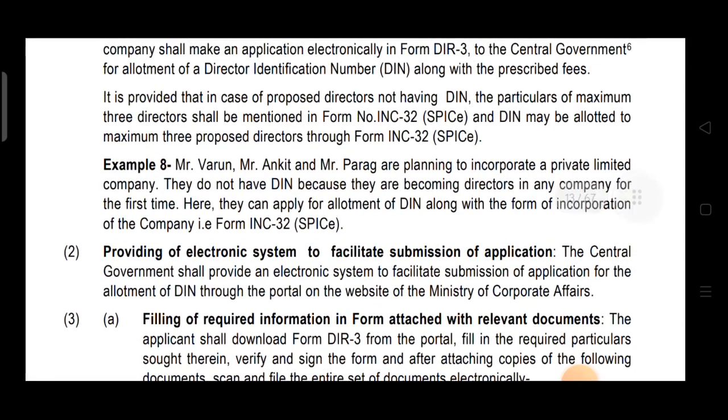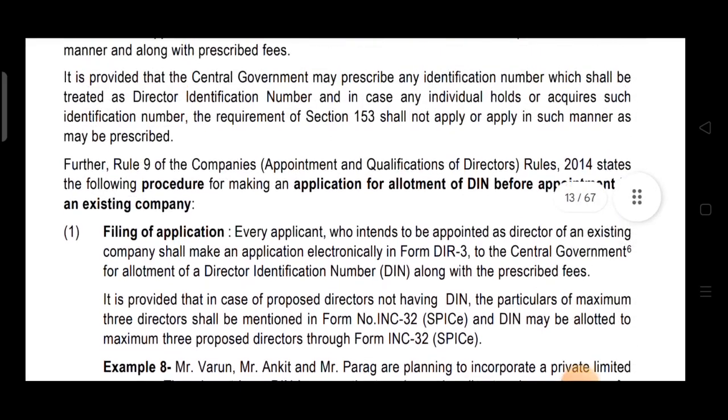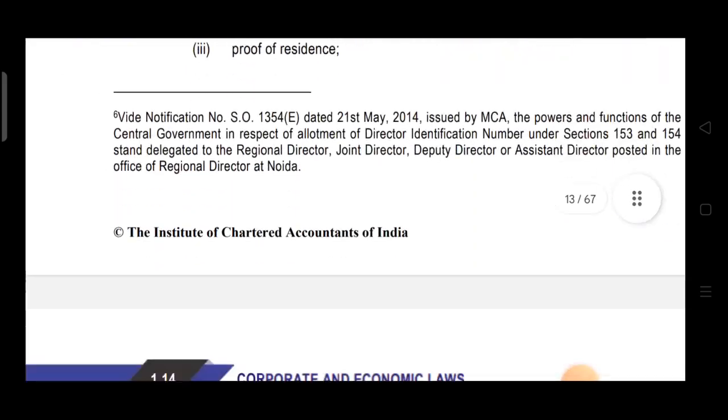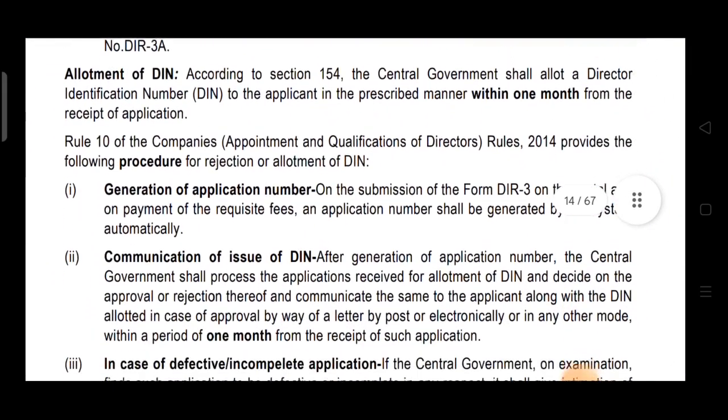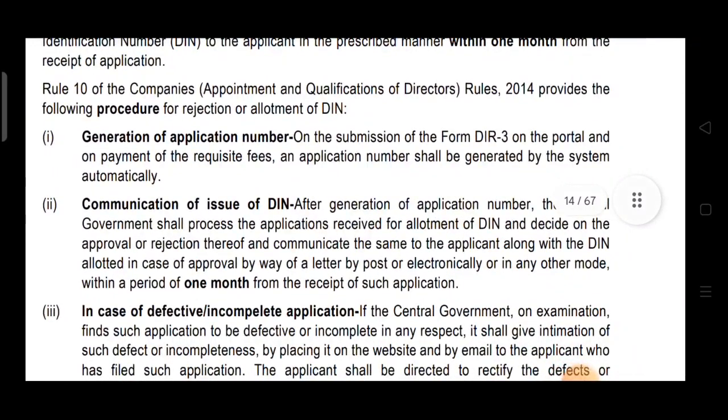The central government shall provide an application. Under Rule 9, this procedure was given. Rule 9 of Companies Rules states the following procedure for application for allotment of DIN. And under Rule 10, you will study the procedure regarding allotment or rejection of DIN. Okay. So point number 1 is generation of application number.